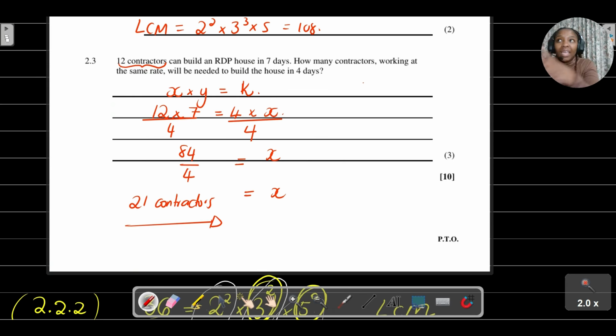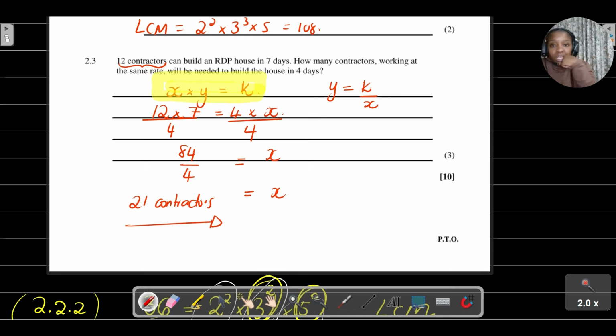So if you're looking at that type of relationship, then it can be represented in this way: x multiplied by y is equal to k, or we can also write it as y is equal to your constant product, k, divided by x.